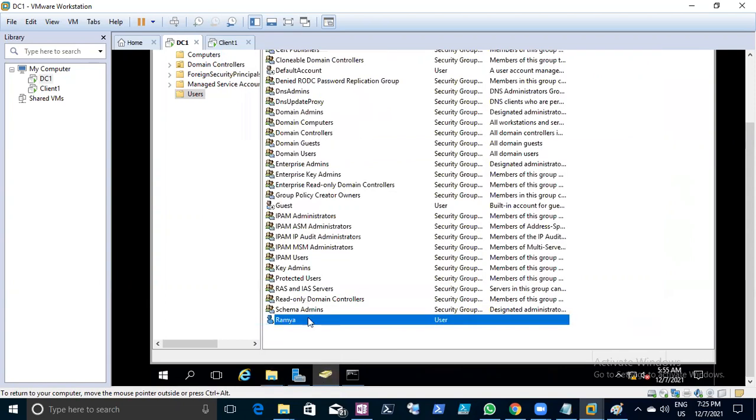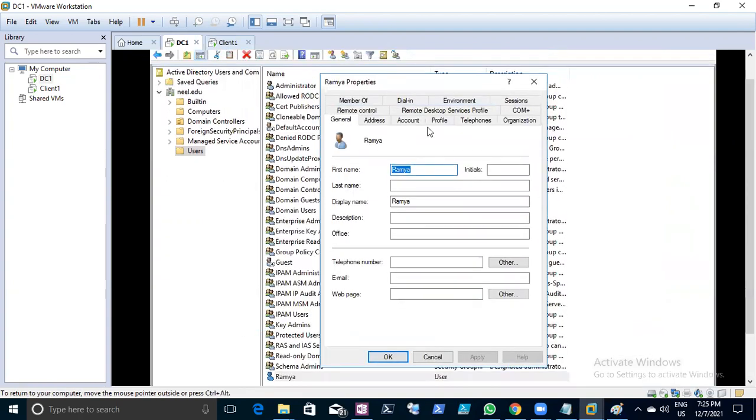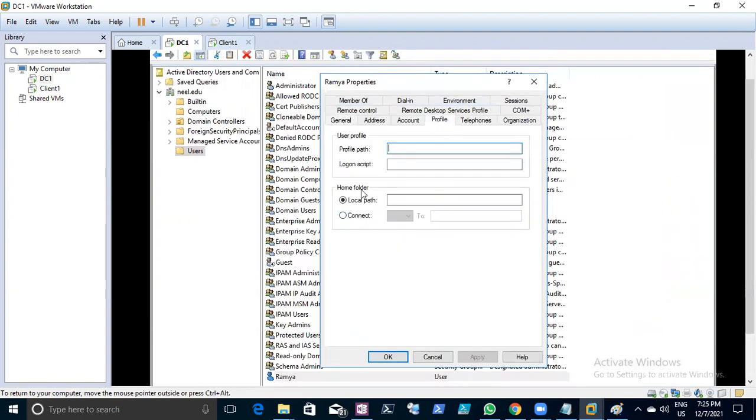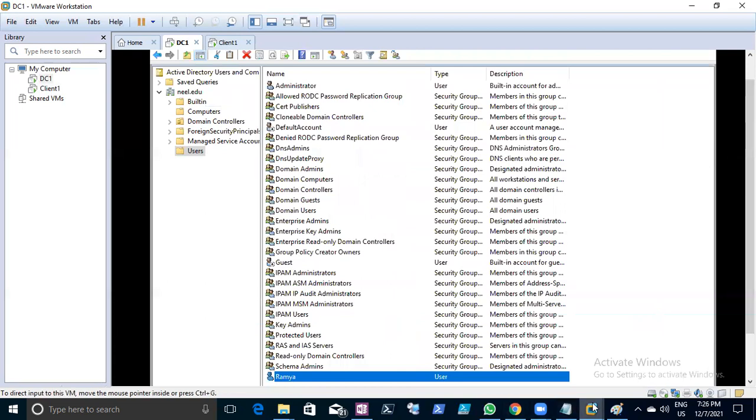Now come back to the user and go to the properties. Go to the profile part and see Home folder, Connect. Give this path. Okay, this is a J drive, or any drive name you can give. Say okay, right? Click okay. That's all. Now come back here to the client machine.